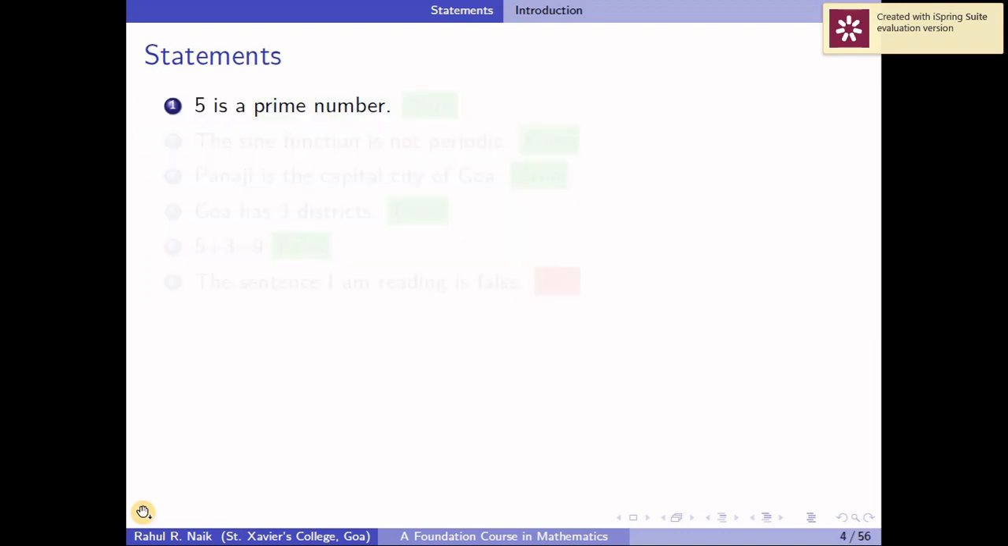Okay, so the first statement, 5 is a prime number. Any student having a mathematical background will answer this. We all know that it's a prime number, so the statement is true. Next one, the sine function is not periodic. As we all know, it's a wave function and it's a periodic function, so this sentence is false.